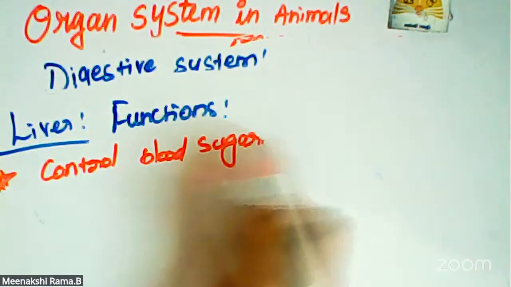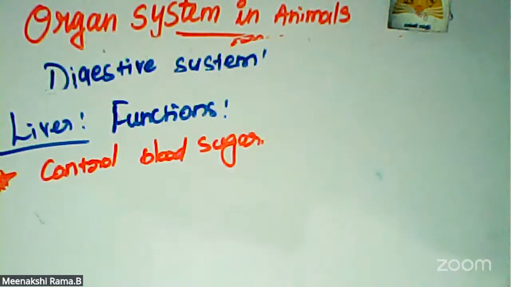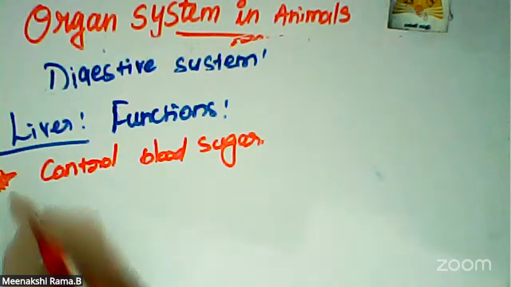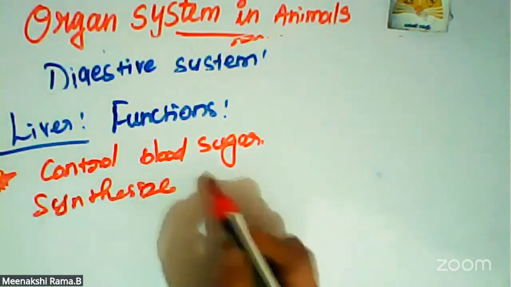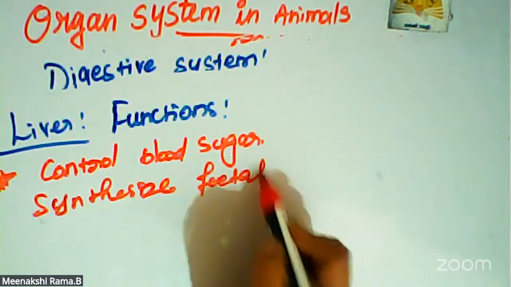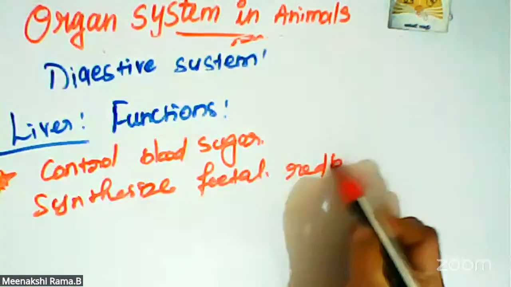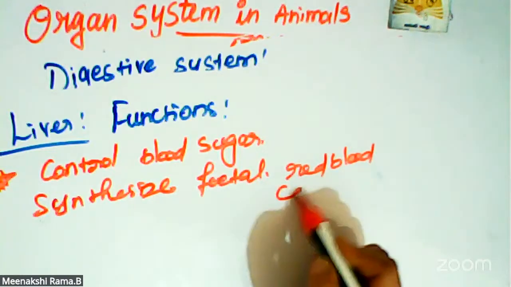The liver controls the blood sugar level and the amino acid level also, and synthesizes red blood cells. Yes, this is very important.